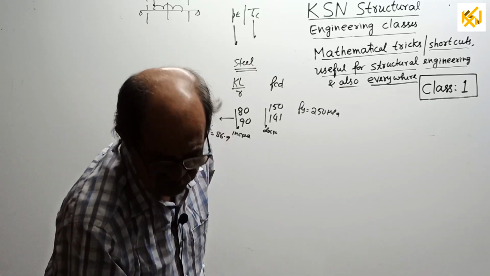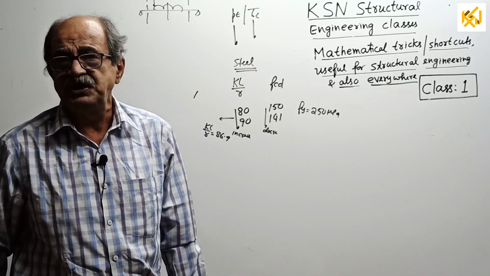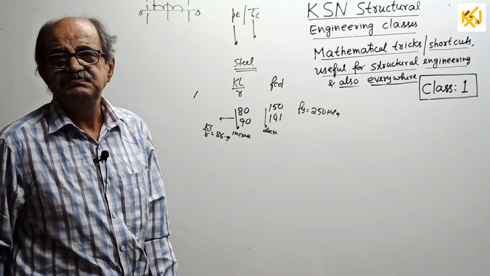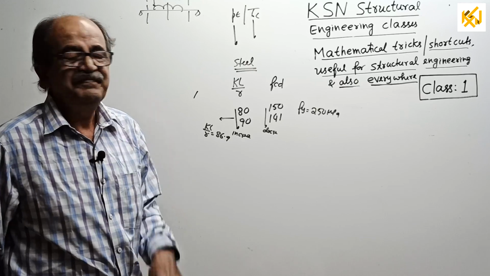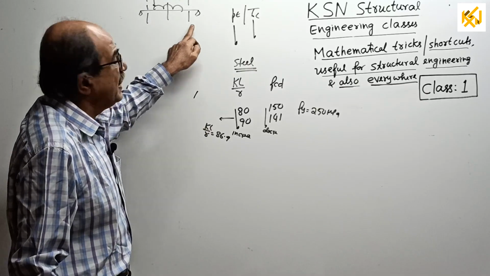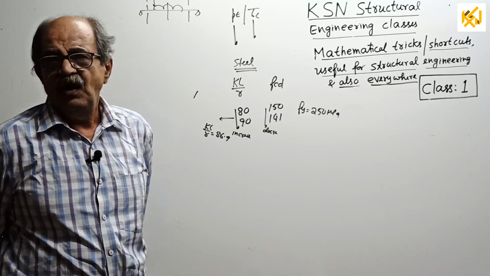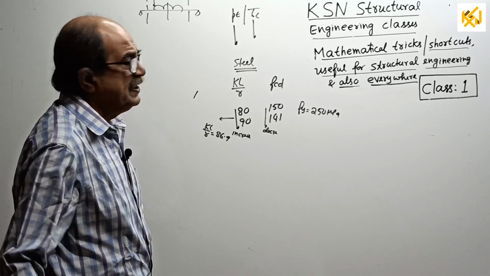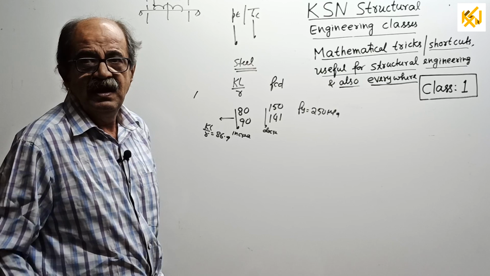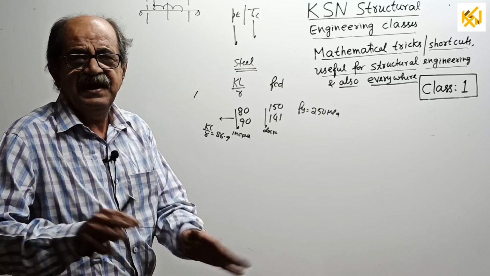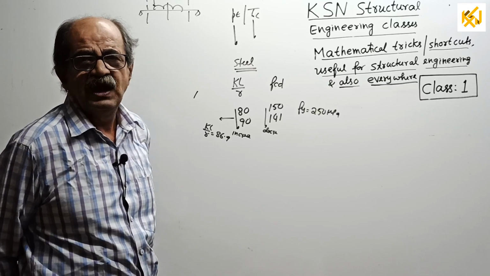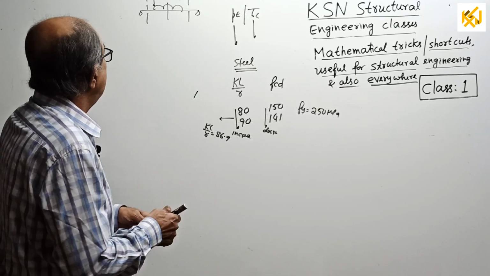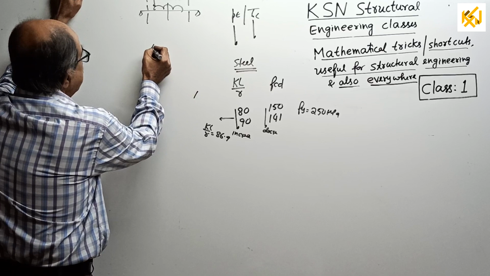My students will tell, not only my students, the majority of students will tell, sir, everything is clear, sir. The limit is confusing. There is a trick. I will tell correctly how to fix the limit. All you have to do is nothing. Look there, what I tell, remember, understand, you will directly give the limits. No confusion, nothing. And then further, if I want to continue, simply supported beam.